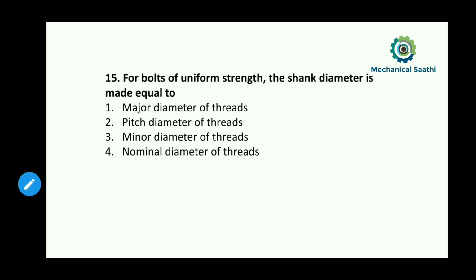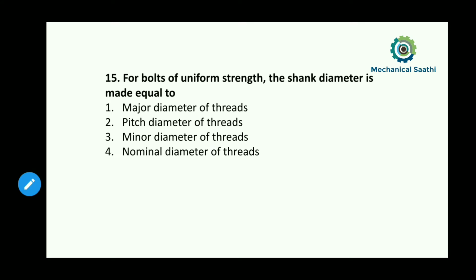Suppose we apply any sudden load or impact load on the bolt, then the same amount of stress is induced in the bolt as well as in the shank, or maximum stress may be induced in the threaded portion. Due to that, the threaded portion may be damaged.